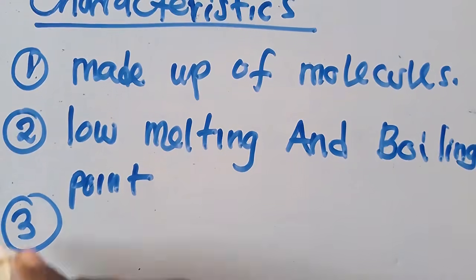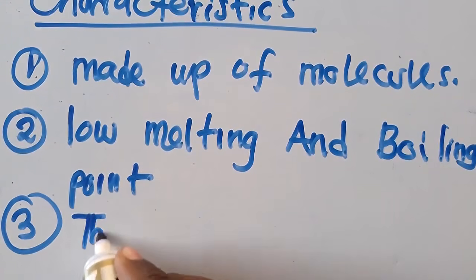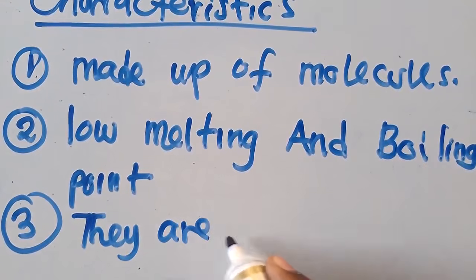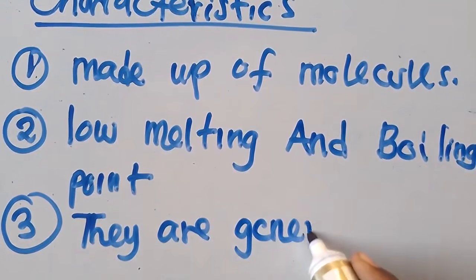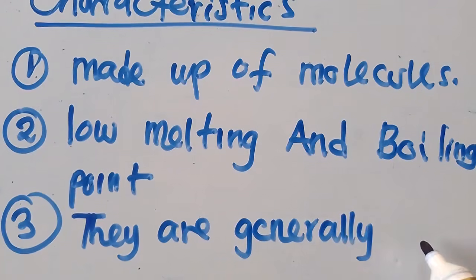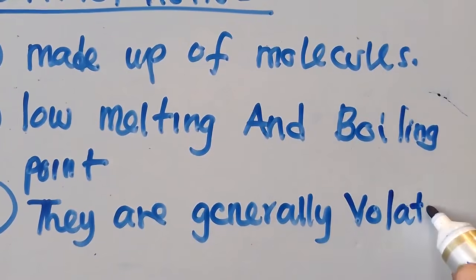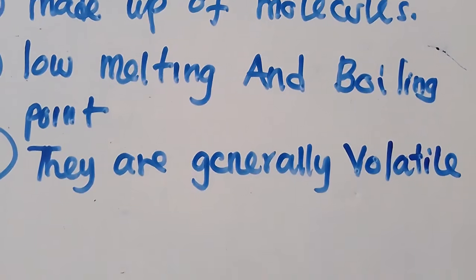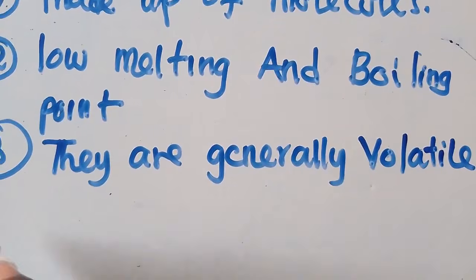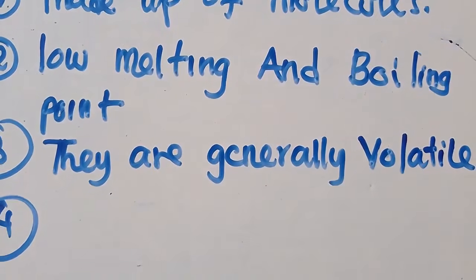The third one is that they are generally volatile. These terms are very simple for you to know. Have you seen? They are generally volatile. The fourth one that we are going to talk about is that they usually ask these in an exam. So make sure you understand.